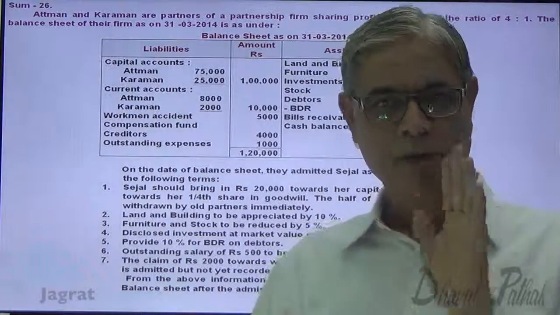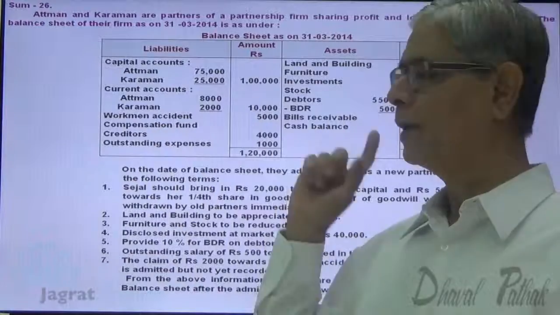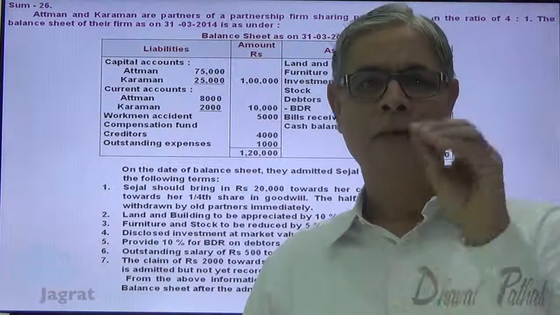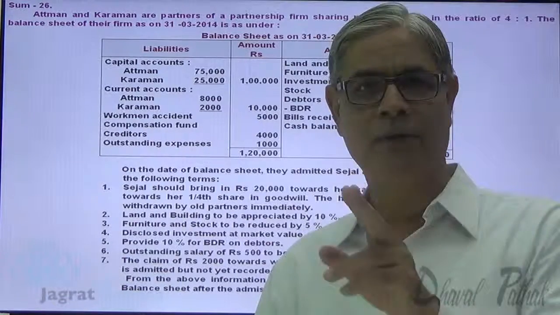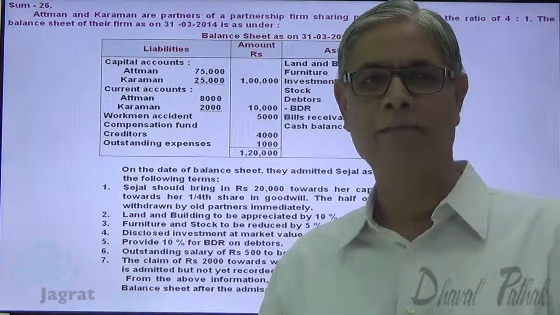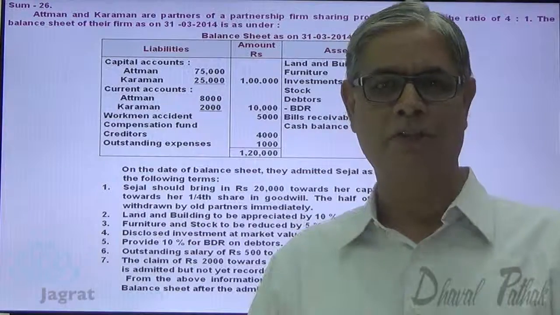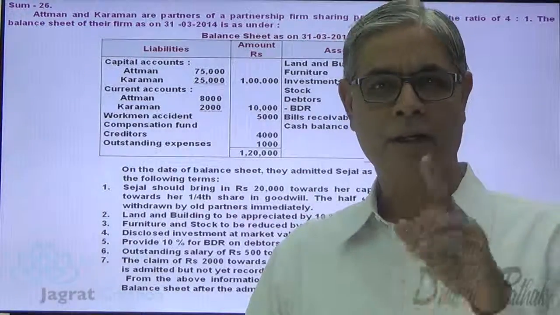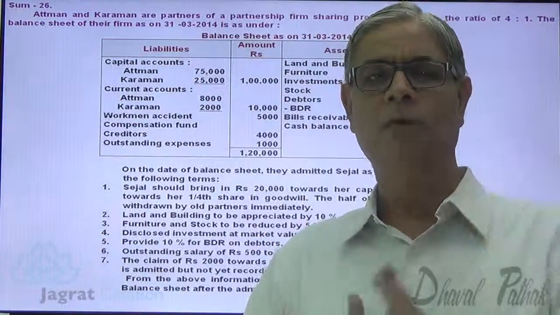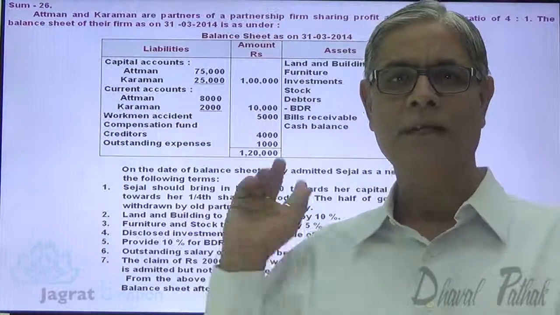So once again, total compensation fund 5,000, liability there against 2,000. So 3,000 is a fund which is not a liability but just an appropriation of profit. It will be distributed amongst old partners in the ratio of their profit sharing, that is 4:1. This is an important point.